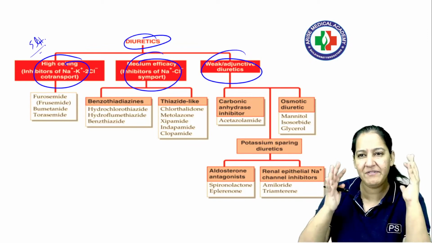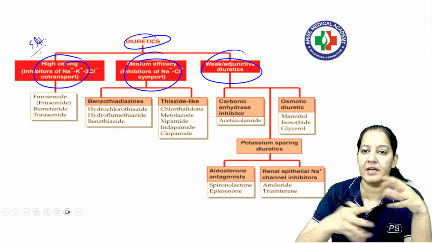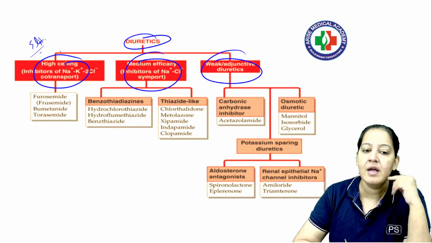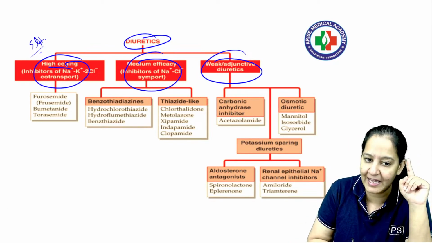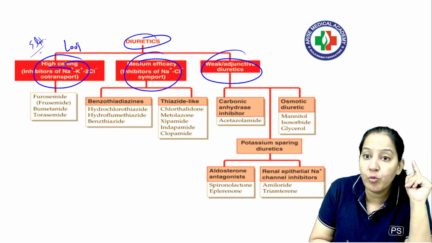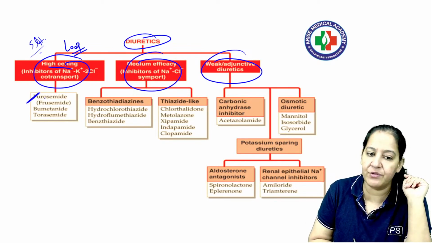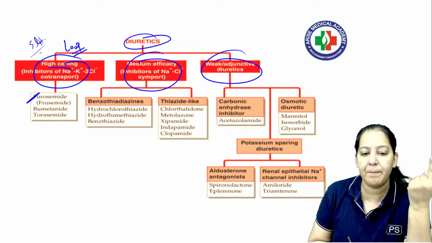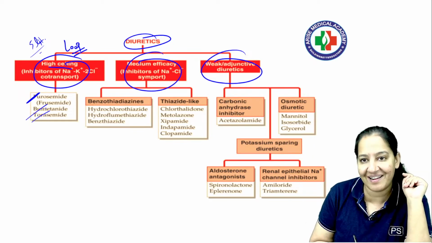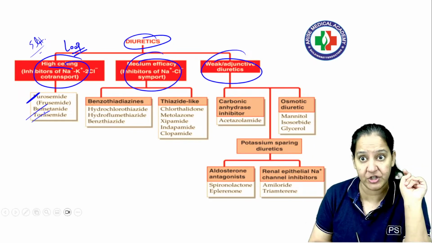So if the patient is having severe edema or pulmonary edema, it's an emergency, give a loop diuretic, the high ceiling one. These are known as high ceiling or high efficacy, also known as loop diuretics. The main drug here is furosemide. The hero here is furosemide. Apart from that, we have torsemide and bumetanide, but the main one is furosemide, which is our question right now.